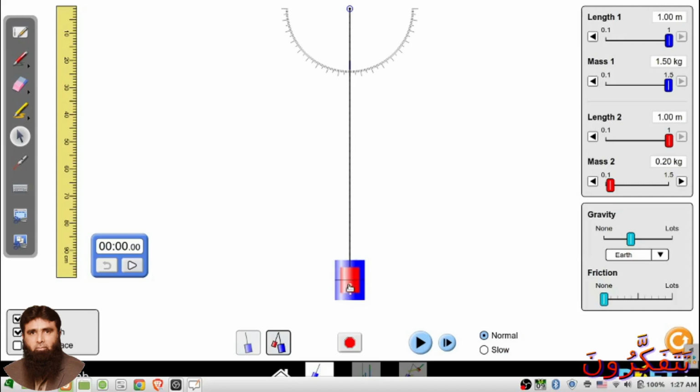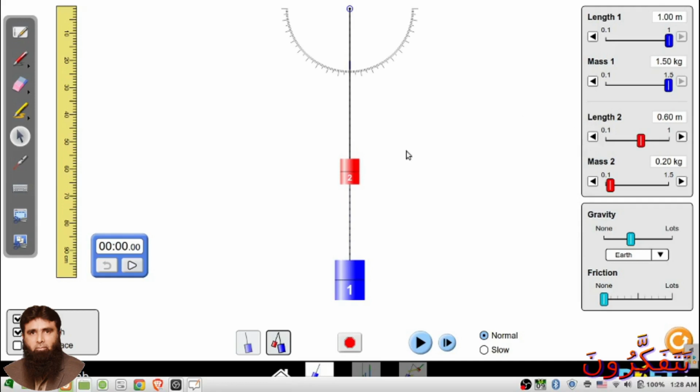Now we decrease the length of one of these two simple pendulums. As we see, there is no effect of the mass on the time period of the simple pendulum. But in the case of the spring mass system, the effect of mass is considerable.